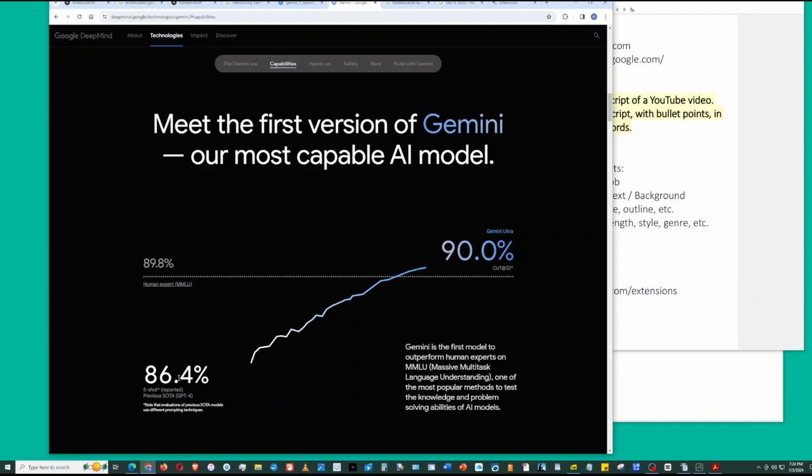It scored 86%. What they consider to be a human expert would score about 89.8%. Gemini Ultra is their top of the line model, scored at 90%.